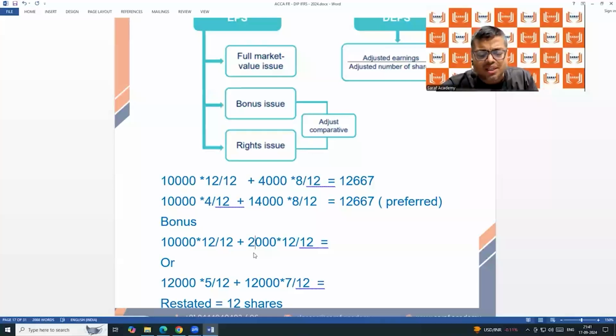So the accounting body said that when the bonus share is there, the last year EPS, which we calculated at the rate of 60, dividing the profit of last year by 10,000, for comparative purpose, the current year EPS is calculated based on 12,000. The last year EPS we will recalculate for comparative purpose by dividing by 12,000.